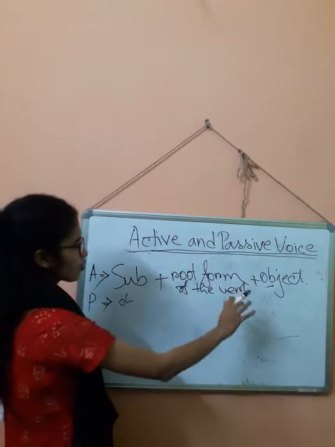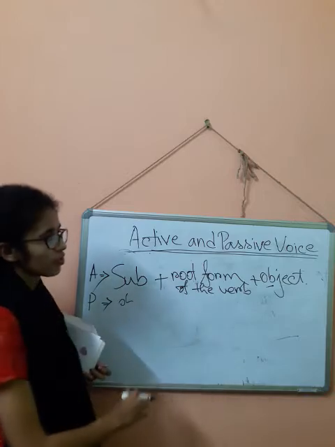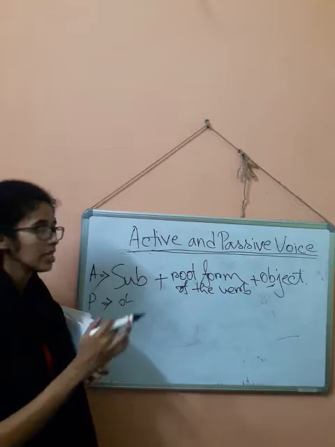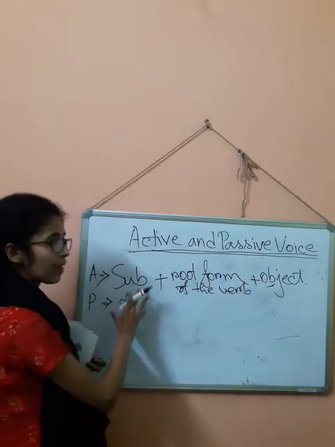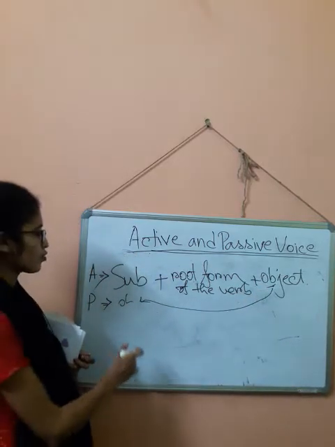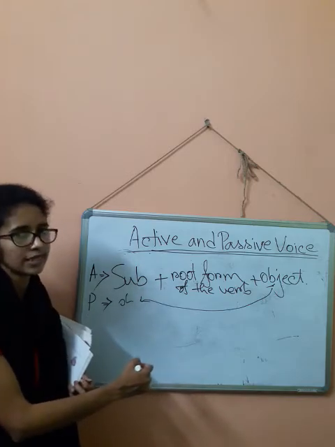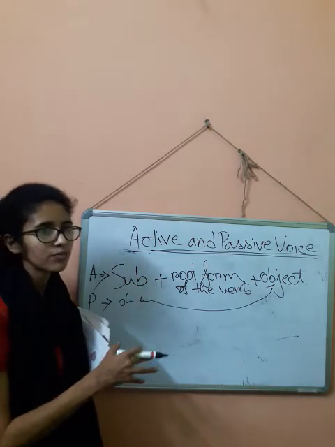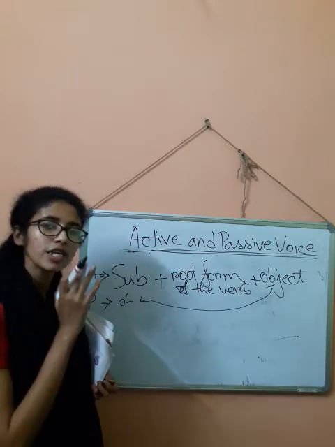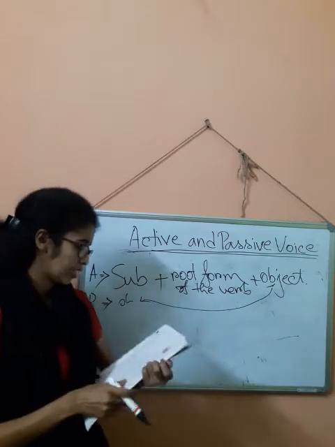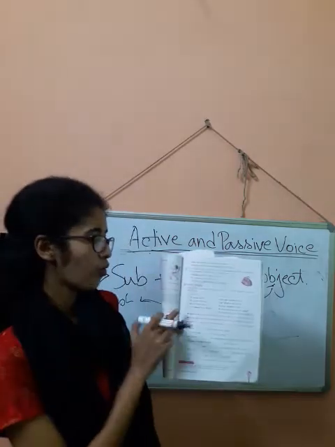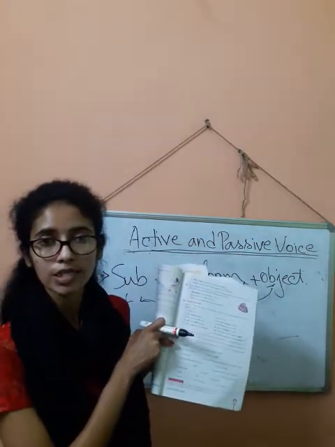Okay, so what will happen? I am not writing here object plus something, because when this will be brought in the beginning of the sentence in case of passive voice, the object will actually be the passive subject. This will be transformed into the passive subject here. So it will be wrong if I write object in the beginning of the sentence in case of passive voice, because in passive voice, it doesn't remain object anymore. When it is placed in the beginning, it will be passive subject. So check what has been written here. Active voice, root form of the verb. This portion is really important.